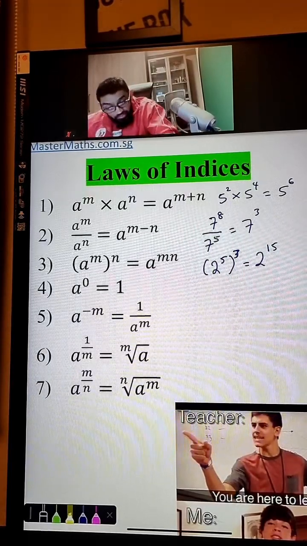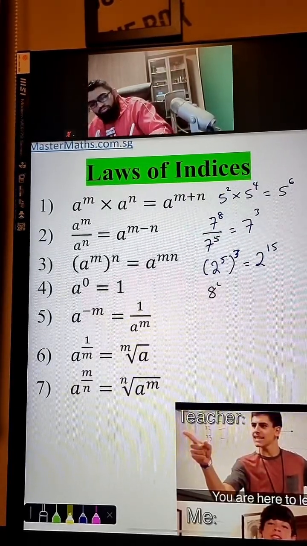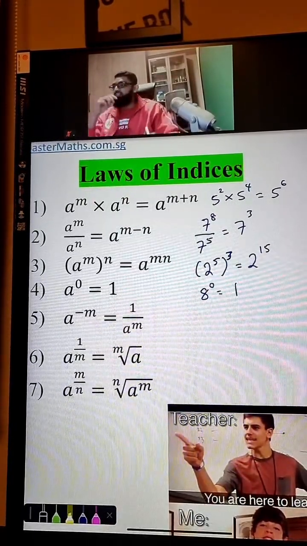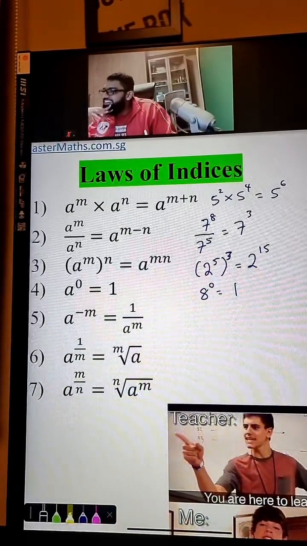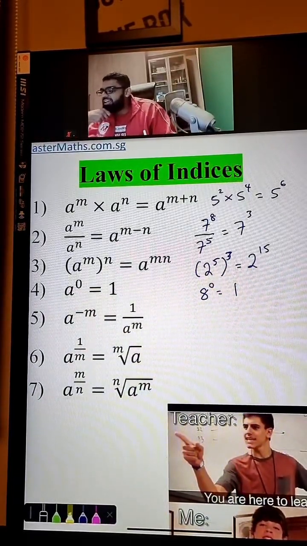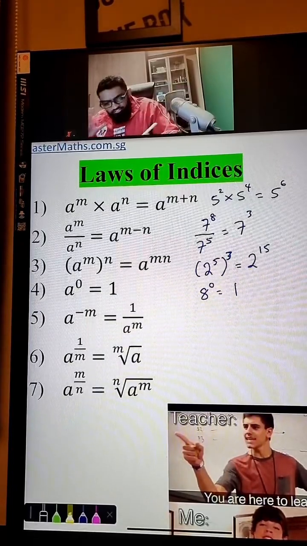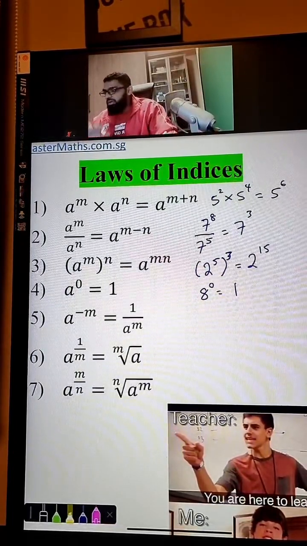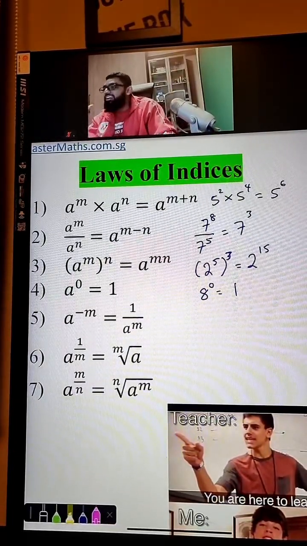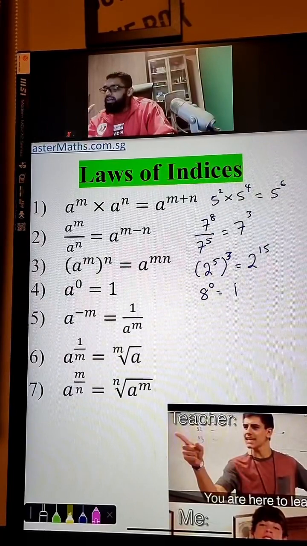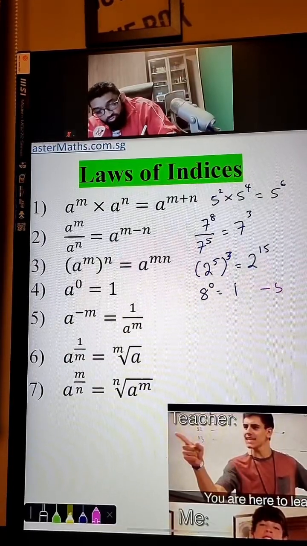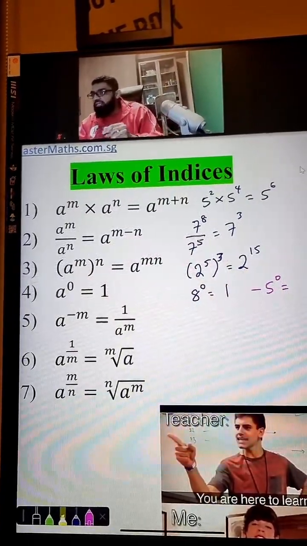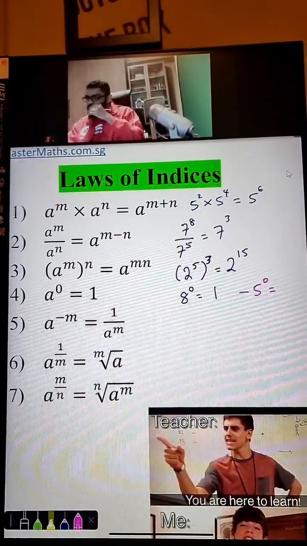So for example, let's say you have 8 to the power of 0. Don't bother. What is 8 to the power of 0? It's just 1. No need to panic about this. But you must be careful, guys. If I do this instead, let me write it down in pink color. That is my favorite color. Now let's say you have negative 5 to the power of 0. Who can tell me what is this tricky thing here? What's negative 5 to the power of 0, guys?